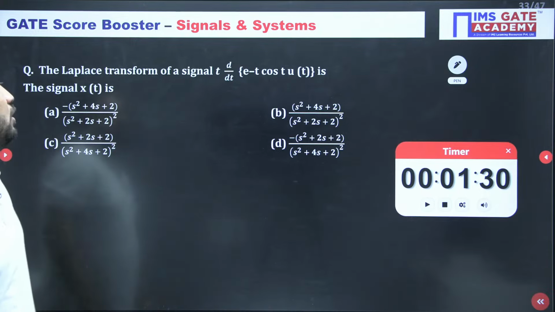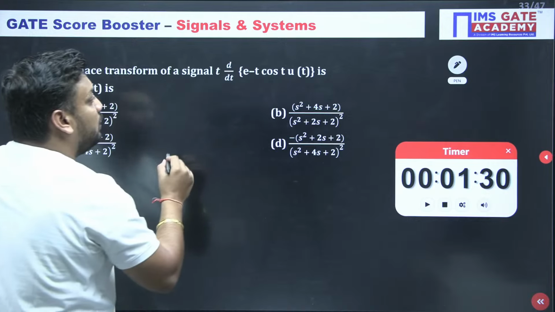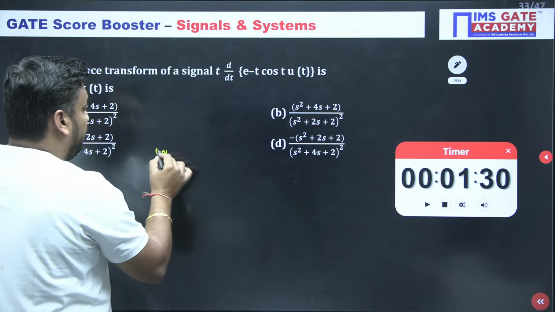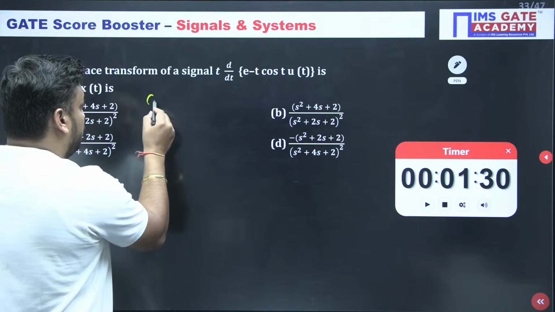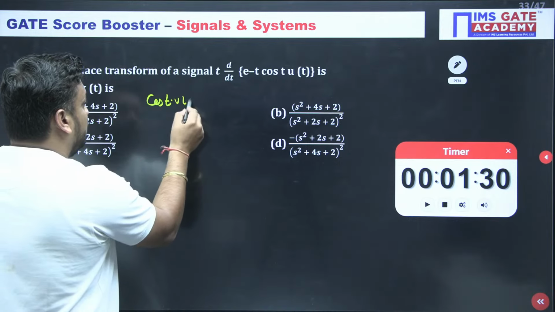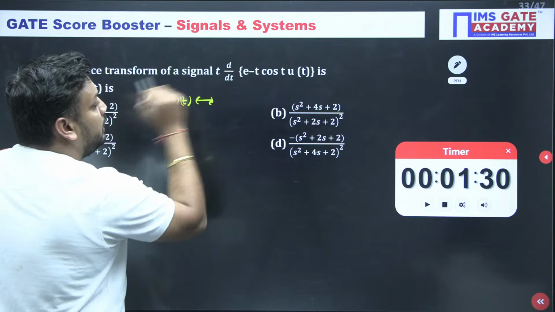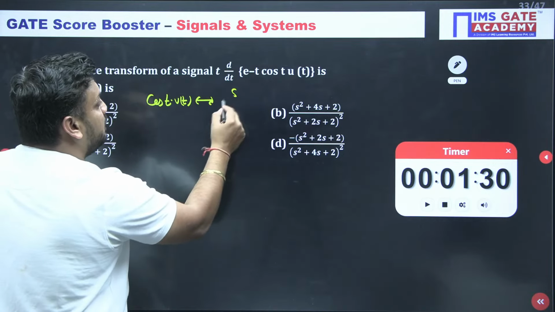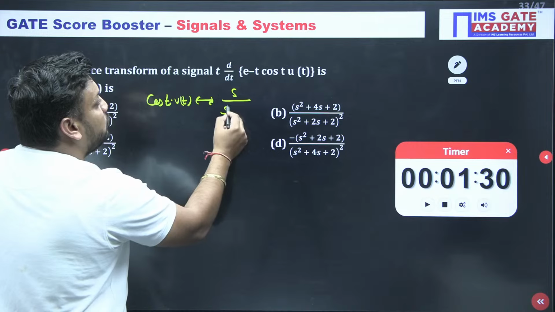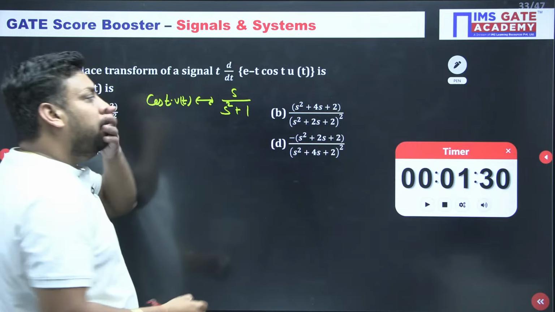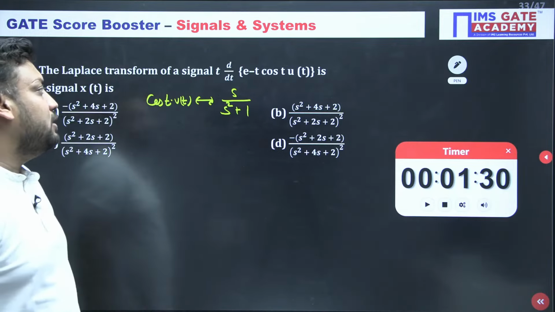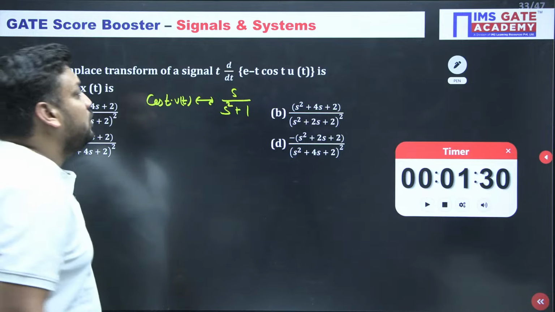Yes. So tell me, guys, I am starting the question with cos t u(t). The Laplace transform of cos t u(t) is nothing but s upon s square plus 1. Do you guys agree with me? Cos means s upon s square plus omega square, sine means omega, and here omega is 1.